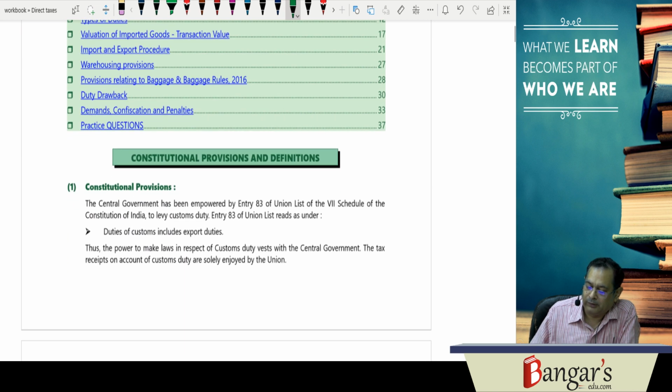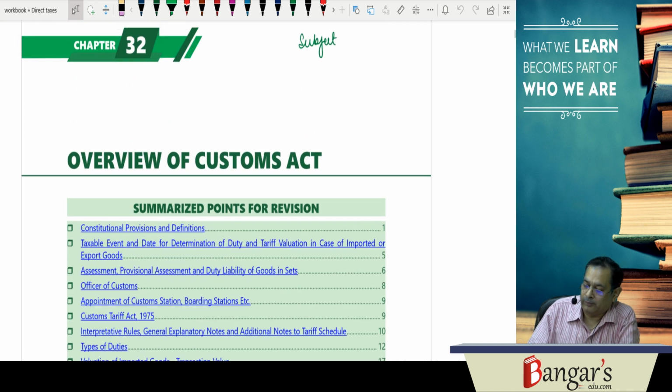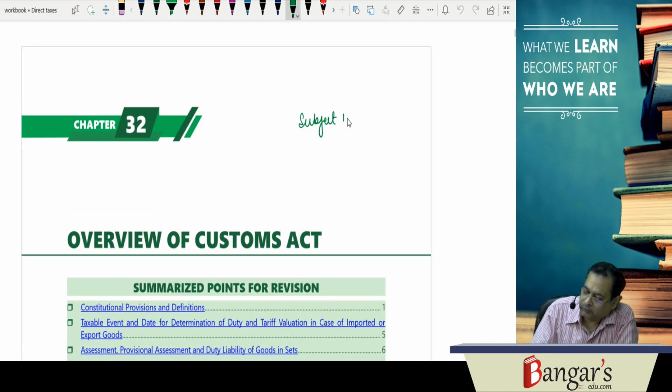The same is covered in entry 83 of the Union List, and in the Union List, who has the power to make the laws? In the Union List, the central government has the power to make the laws. So here the central government is empowered to make the laws. The subject matter is covered in entry 83